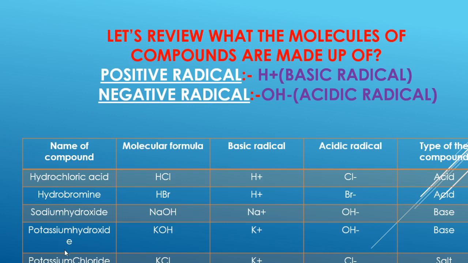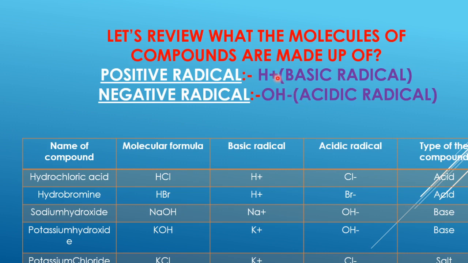And when they get separated from each other, what do they form? They form ions or they form the radicals. So which are those radicals? Those are nothing but the positive radicals as well as the negative radicals. So the positive radicals are termed as basic radicals and the negative radicals are called acidic radicals.